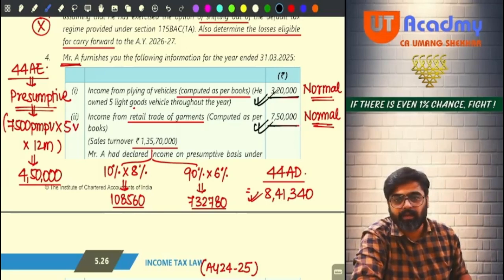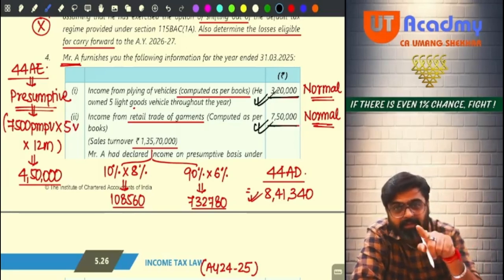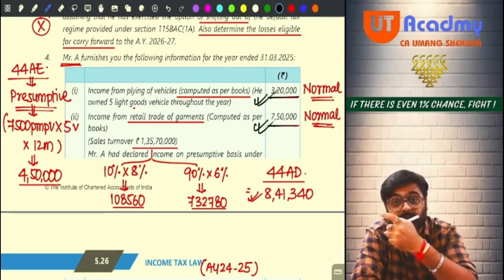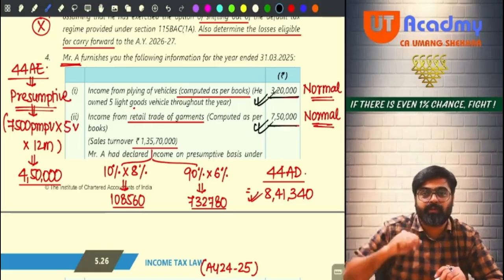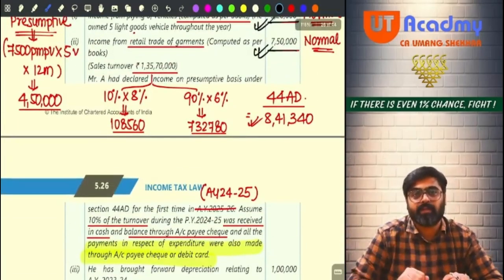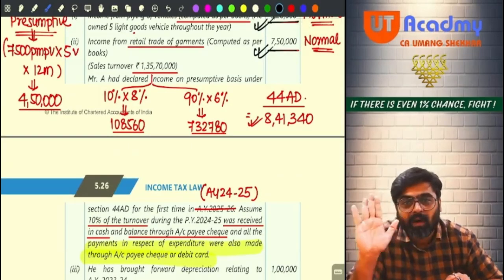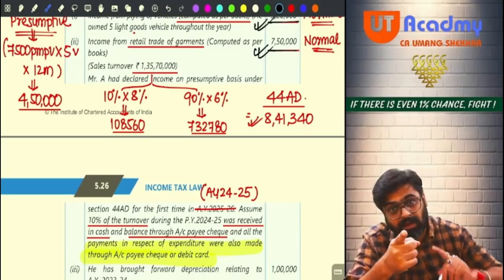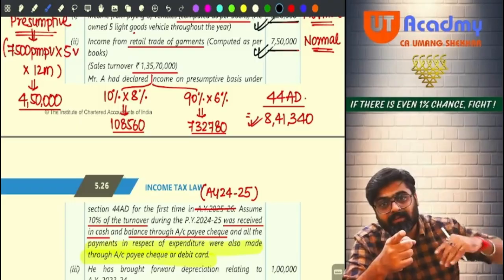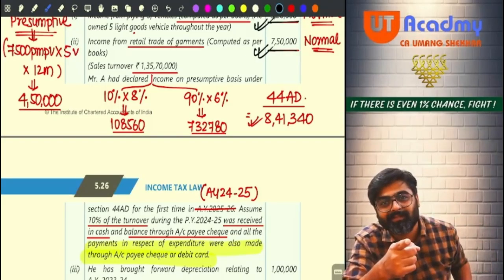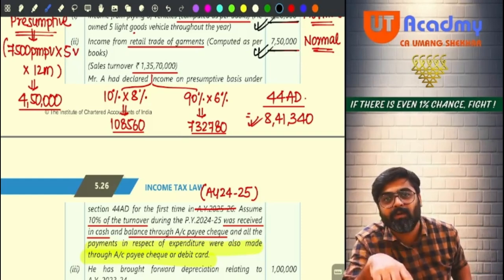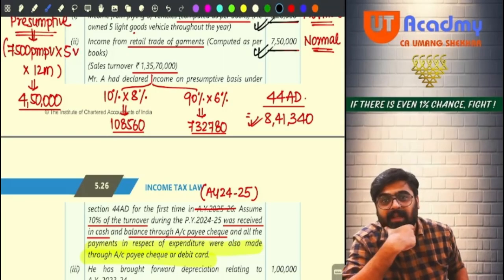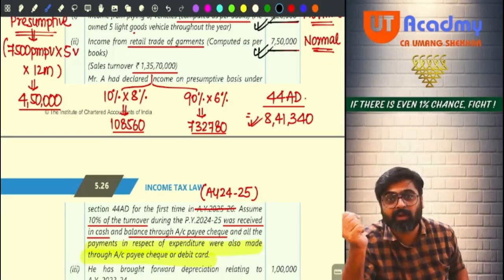But wait, if for these businesses you would have shown the profits as per presumptive provisions, you would have shown 4 lakh 50, you would have shown 8 lakh 41,340. Yes or no? All the deductions from 30 to 37(1) are assumed to be claimed and allowed. Unabsorbed depreciation is as per 32 only. Will it be allowed separately? No. So in that case you are not eligible to claim that set off of unabsorbed depreciation. Getting my point? So that would have been a loss for you, no?